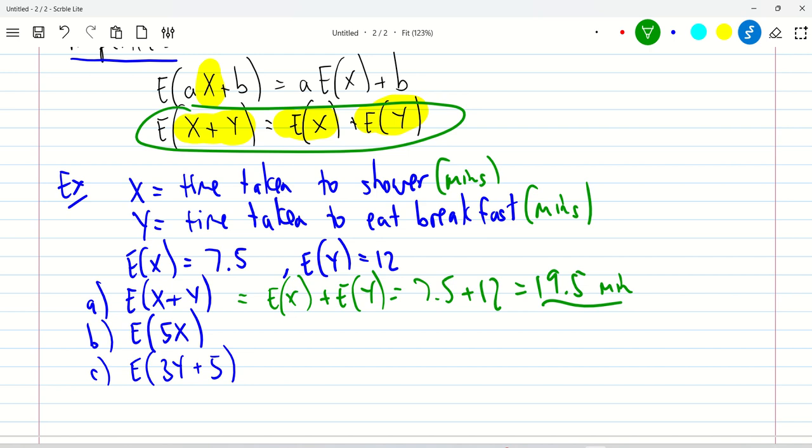Let's have a look at part B. What's the expected value of 5X? In other words, what's the expected value if you're going to take 5 showers? And I don't know why anyone would take 5 showers, but let's have a look.